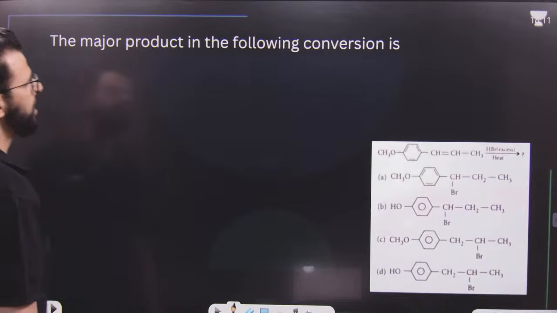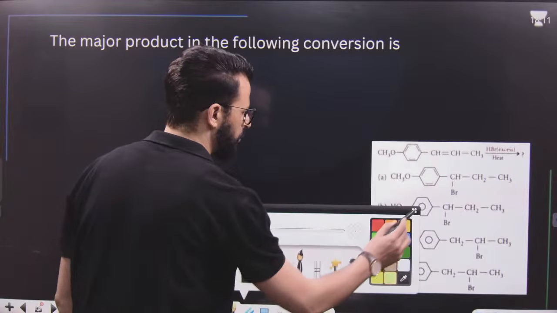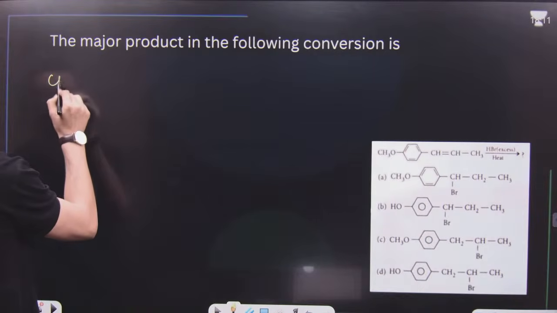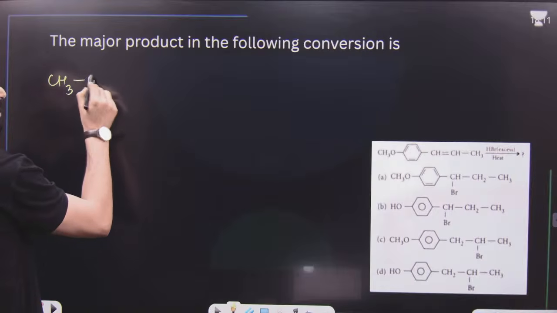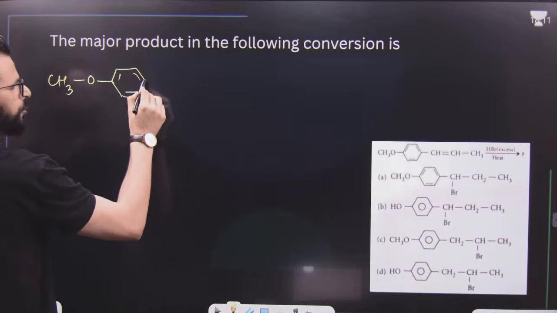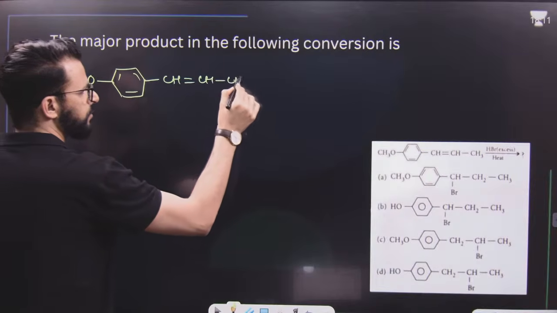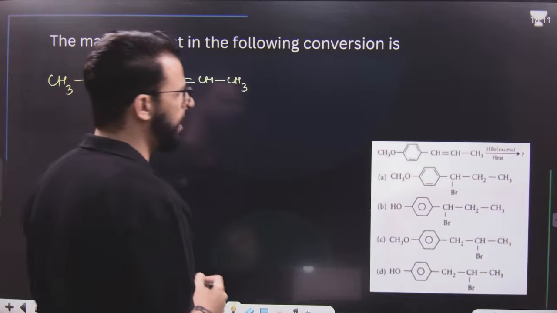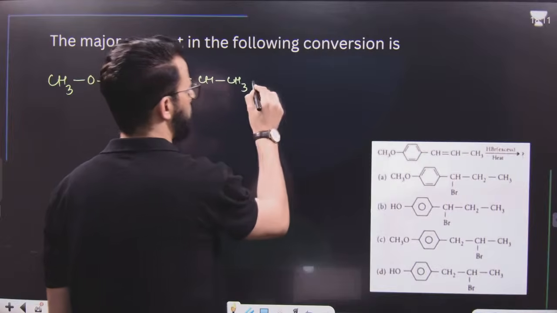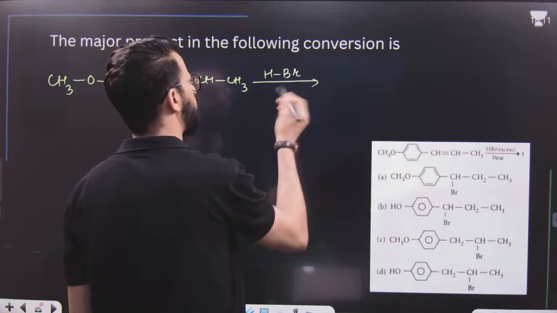After that, the major product of the following conversion. You have to tell me the major product. Very, very good reaction. CH3O, and then it is a benzene ring, phenyl ring. To this it is CH double bond CH, single bond CH3. What you have to do is add HBr. You have to treat it with HBr, but in excess.